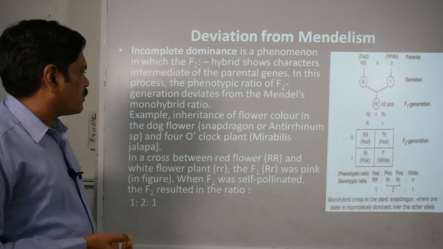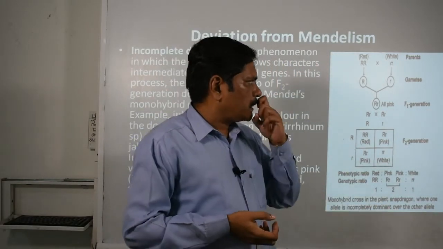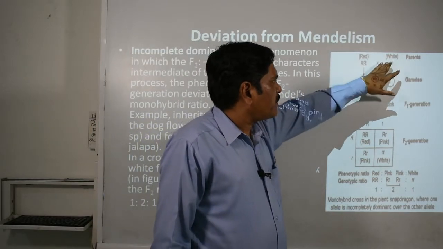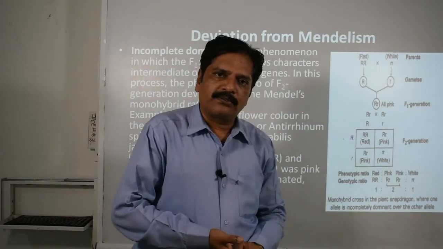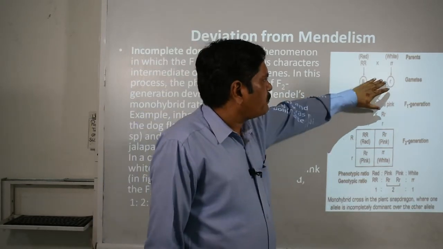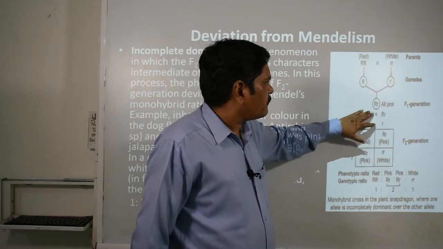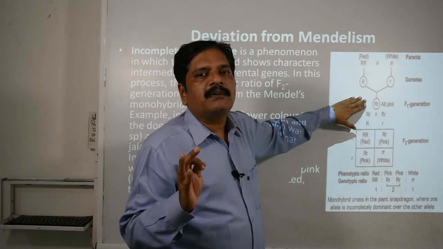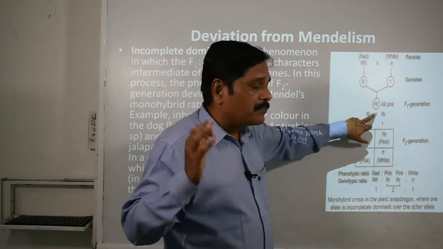In this cross, whatever their observation and result, we can conclude with this diagram too. Here you can see that two homozygous parents were taken. One is pure dominating and the second is recessive. The recessive is white color and the dominating is red color. When they formed their gametes and crossed each other, in the F1 generation, what did you get? 100% which color? If you follow the law of dominance, then it must be red.